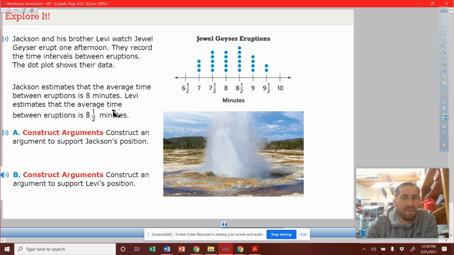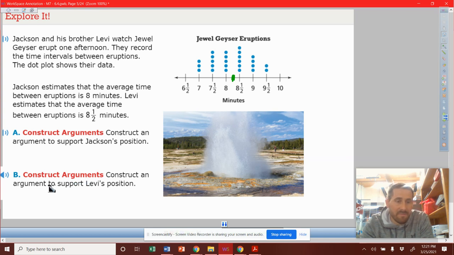Like that's not what we're talking about. But if we wanted to argue that eight, I think it's going to be somewhere between that eight and that 8.5. Now, where it is exactly, I don't know. It actually may fall, the average might exactly fall on 8.25, right? So, how would you support Jackson's argument that he believes it's eight? Well, maybe you start counting the dots and realize how many fall to the eight range or below and how many are eight and above. And with that argument, you might be able to identify that you believe the average will fall on eight.